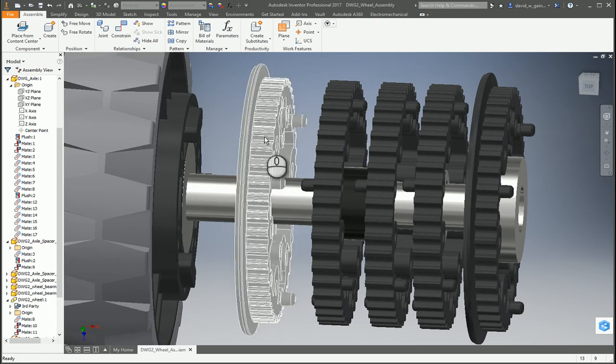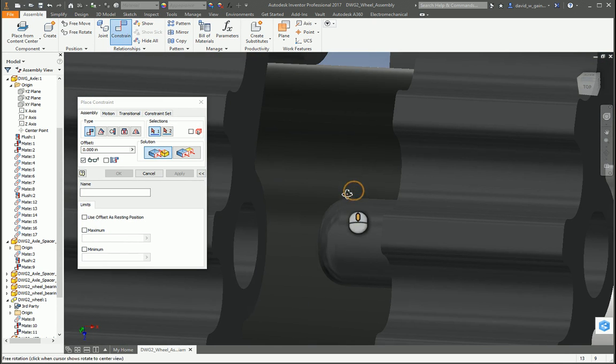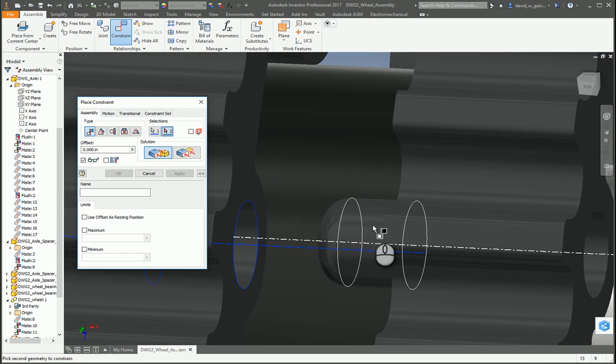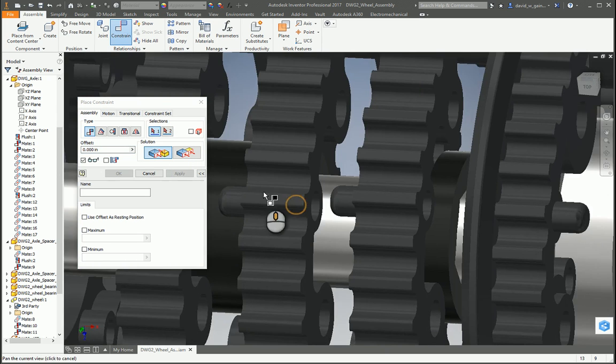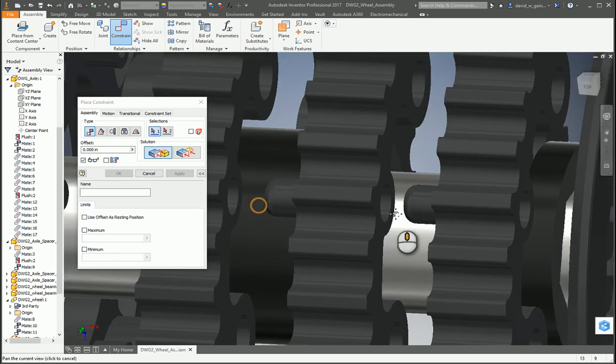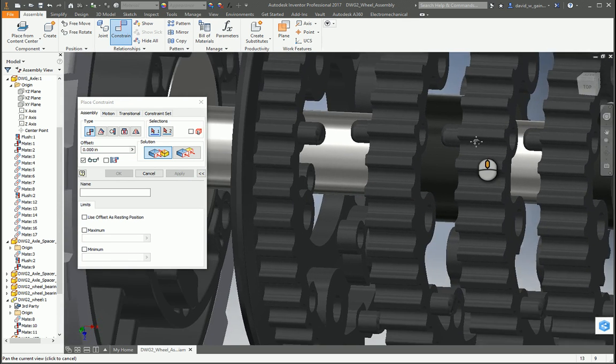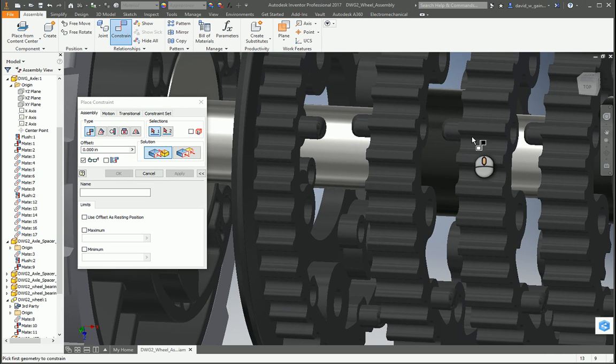Okay, so let's go through and do some alignment on the pins. And the obvious ones right now are to come through and touch on these and align these as we go across, because they're generally in line right now. When we look at this pin goes into this hole over here, so let's align that pin to that hole.